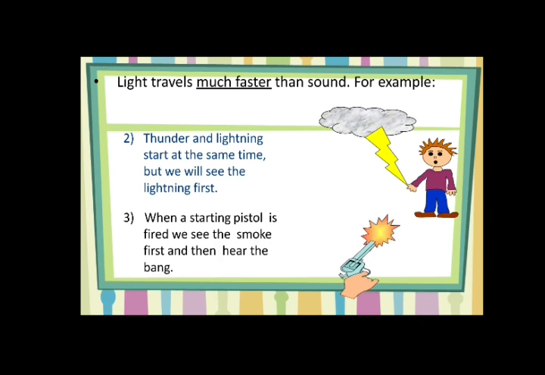During rain, both the thunder and lightning start at the same time, but we observe the lightning first. The light reaches the ground surface faster than the thunder. The light comes first and then the sound. A similar example is the pistol. Pistol means gun. Whenever you are shooting, the fire comes out first and then we hear the sound a second later. These are all examples to tell that light travels faster than sound.